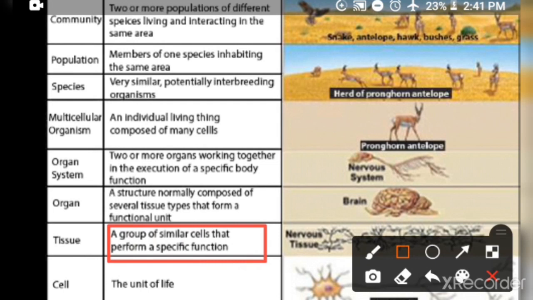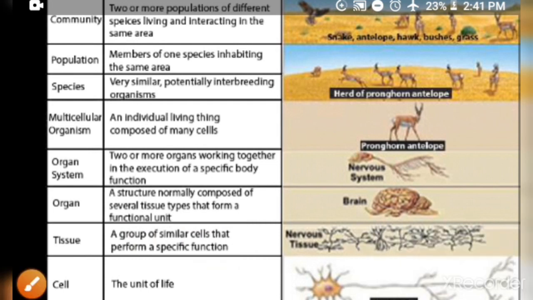For example, nervous tissues. The cells of these tissues are called neurons, and they combine to perform a specific function or task. They form nervous tissues.